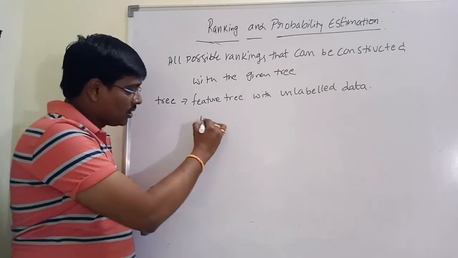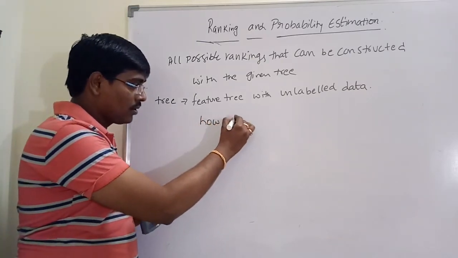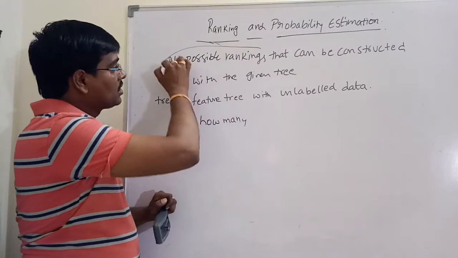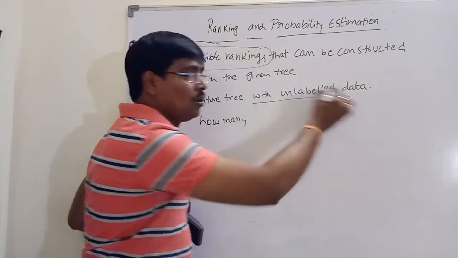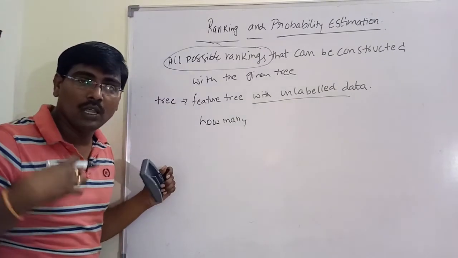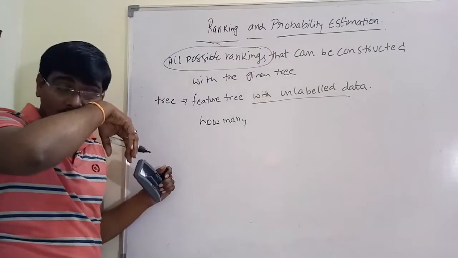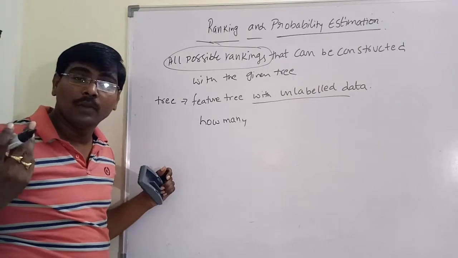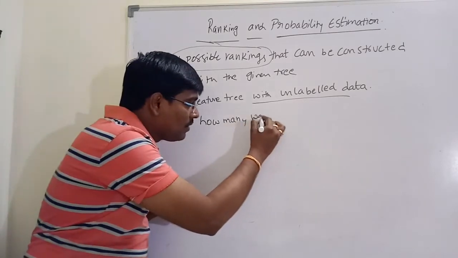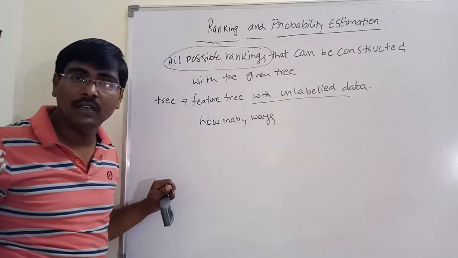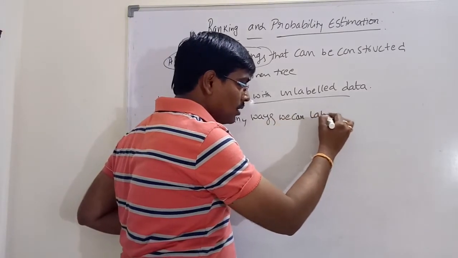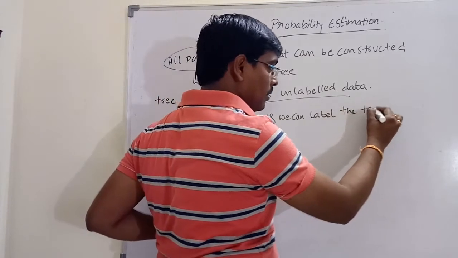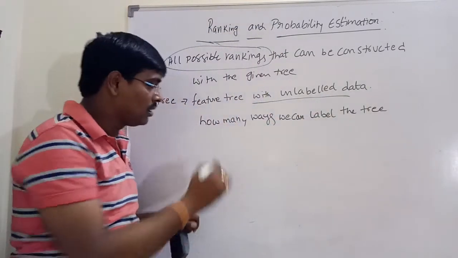Then my question is to calculate all possible rankings. All possible rankings means my trees have no labels. Here we have no labels, which means different combinations. So how many ways can we label the tree?